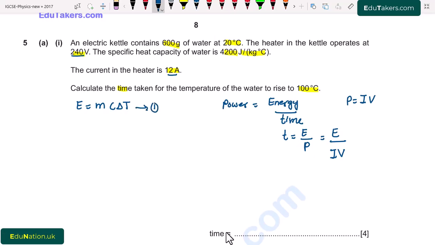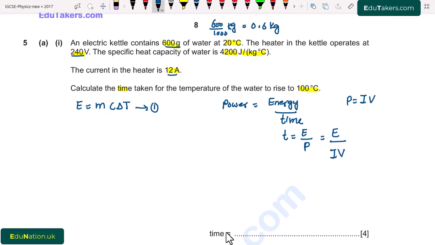Here M is mass, that is given here as 600 gram. The standard unit of mass is kilogram and we have to convert this gram into kilogram. It will be 600 divided by 1000. So this comes to be 0.6 kilogram.